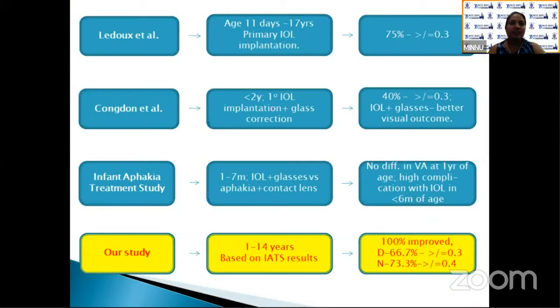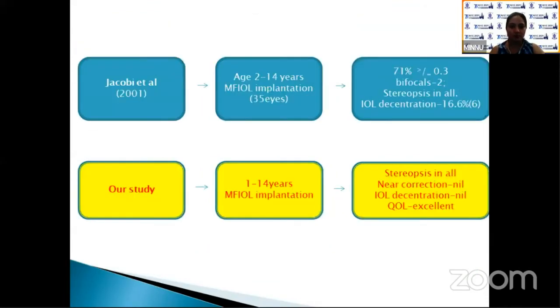Coming to discussion. Ledo et al. studied primary IOL implantation in 11 days to 17 years of age, and 75% improved to 0.3 or better. Congdon et al. studied primary IOL implantation with glass correction in less than 2 years of age, and 40% improved to 0.3 or better, and he found IOL with glass correction can give better visual outcome. Infant Aphakia Treatment Study compared IOL with glass correction with aphakia with contact lens. No difference in visual acuity at 1 year of age was noted, but there was high complication rate with IOL in less than 6 months of age. Our study was based on IATS results and 100% improved.